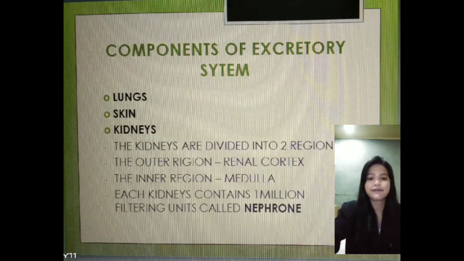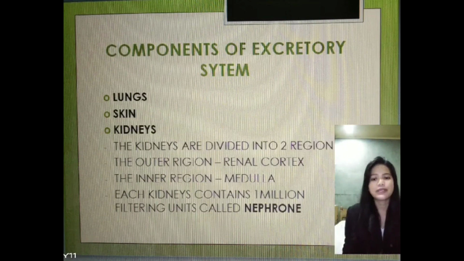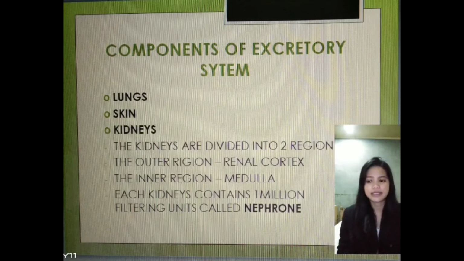The kidneys are divided into 2 regions. The outer region is called the renal cortex and the inner region is called the medulla. Each kidney contains 1 million filtering units called nephrons. The renal artery transports blood to the nephrons.